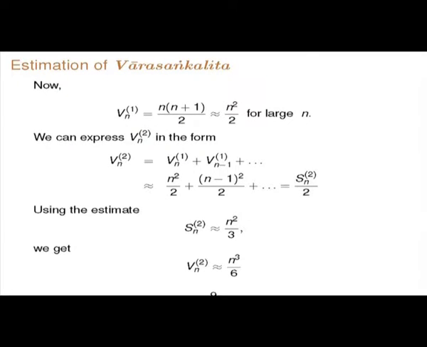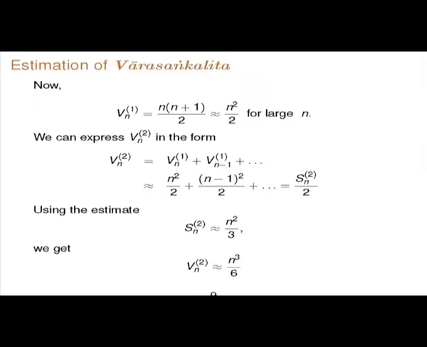So the first order summation we already know, that result given by Aryabhatta, n into n plus 1 by 2, it goes like n squared by 2. Now say let us write Vn of 2. We already know the asymptotic behavior of Vn of 1, that goes like n squared by 2. So the same thing for n minus 1 and go on down the line.